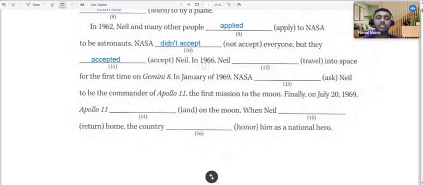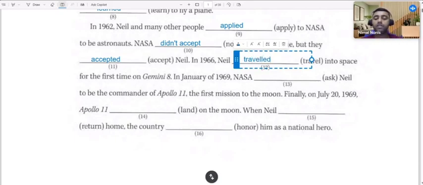In 1966, Neil traveled, within brackets they have given the word travel. What's the past form of the verb travel? Traveled. Neil traveled into space for the first time on Gemini 8.